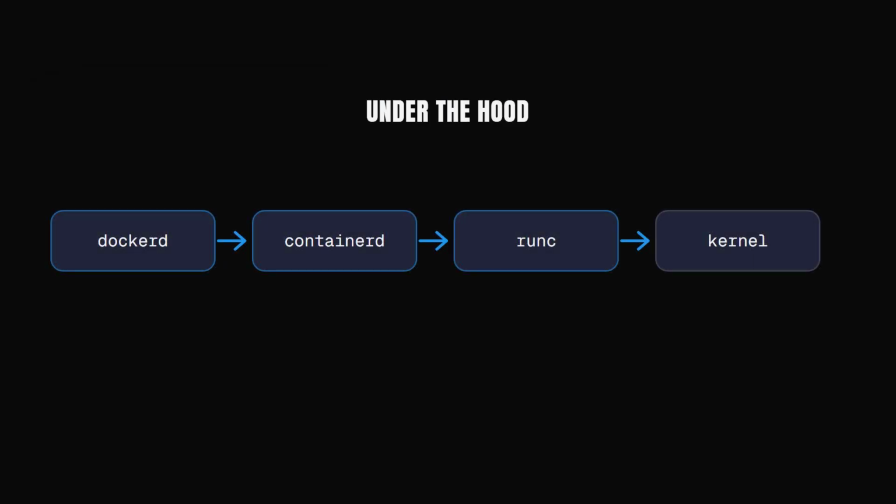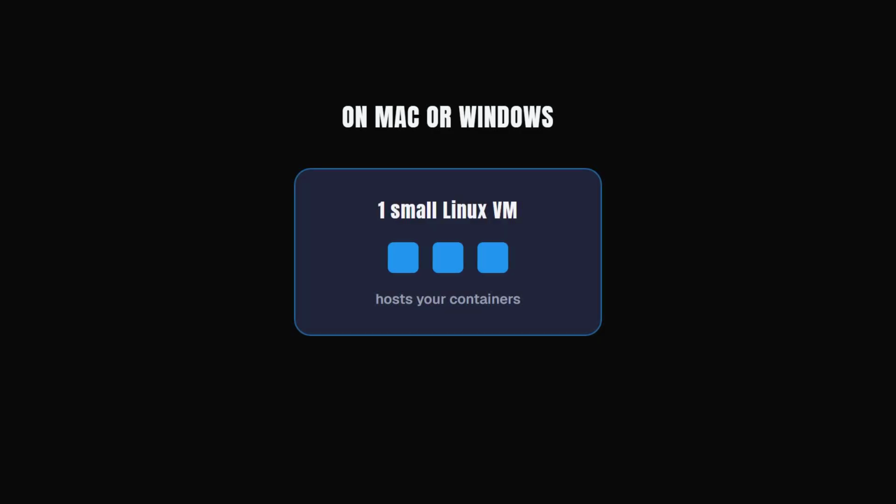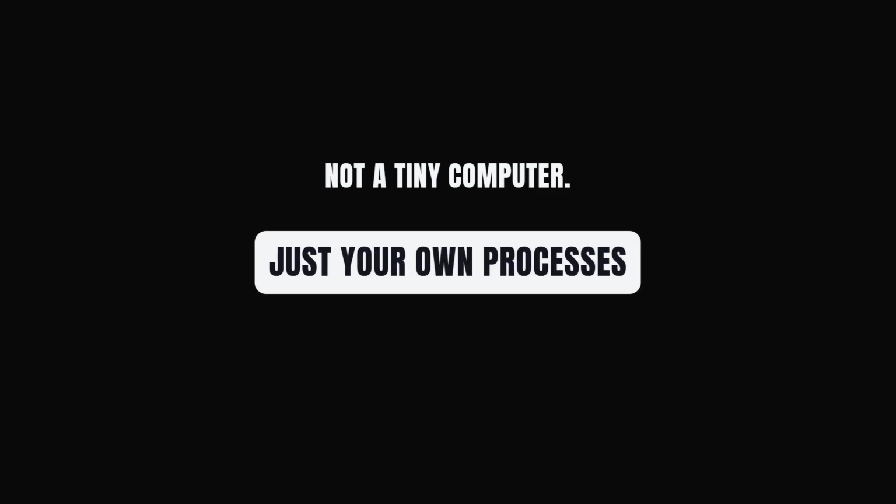And under the hood, Docker doesn't do the magic itself. The daemon hands off to containerd, which calls runc, which asks the kernel for those namespaces and cgroups. One catch: on Mac or Windows, there's no Linux kernel to share. So Docker quietly runs one small Linux VM to host them. But the containers themselves, still not VMs, just your own processes, isolated, limited, and told a convincing lie.